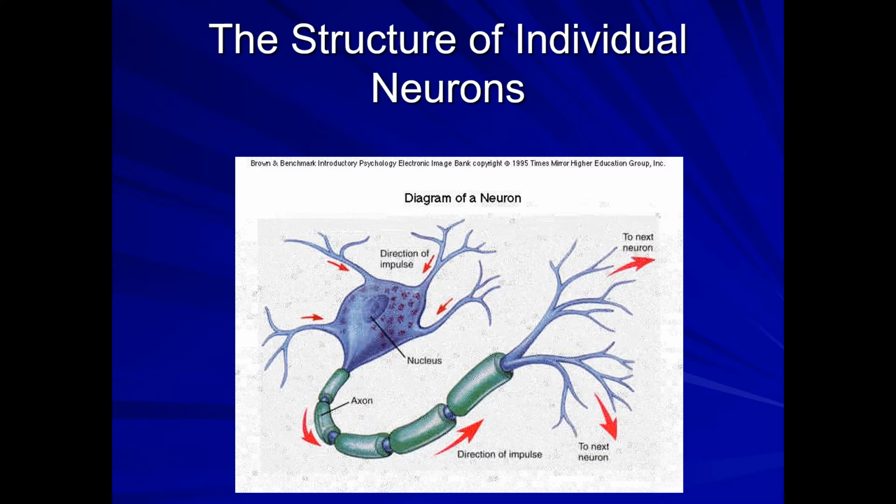The information comes from different sources or different parts of the body, and that information is gathered by these dendrites, the hair-like or finger-like branches which you can see on the cyton. Once this information, in the form of electric impulses, reaches the cyton, there will be some processing. Then the same information is passed on to the next neuron. So for this reason, from the cyton there arises a long fiber, and that is known as the axon.